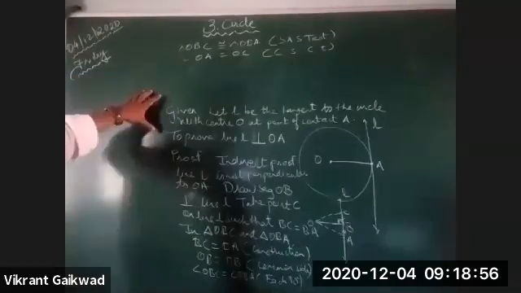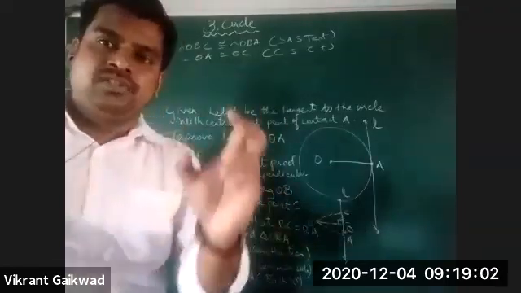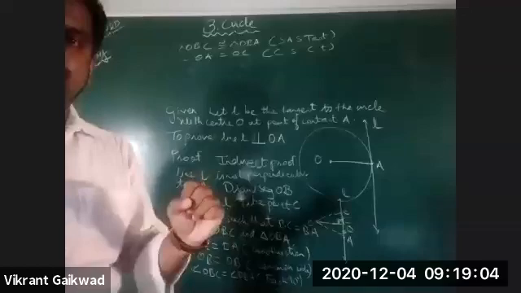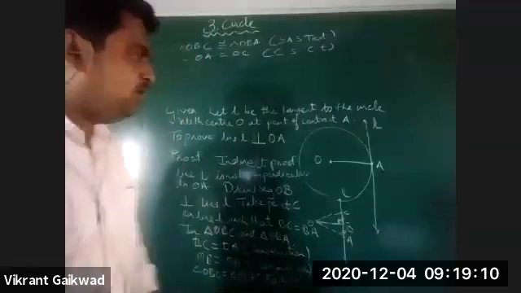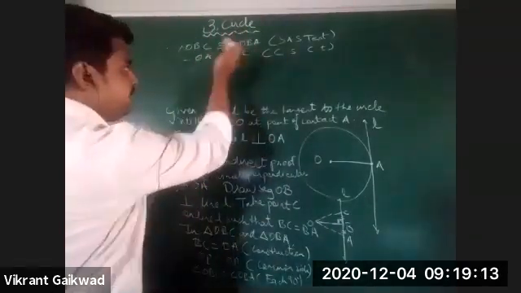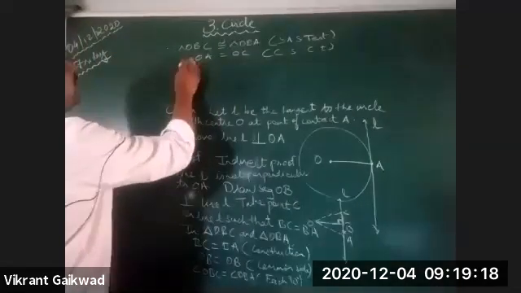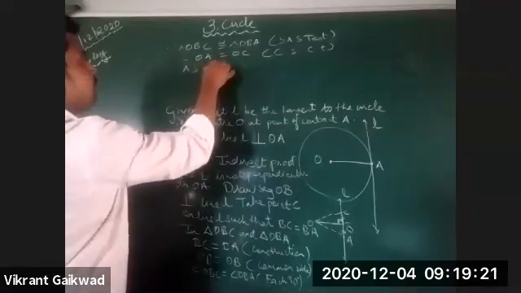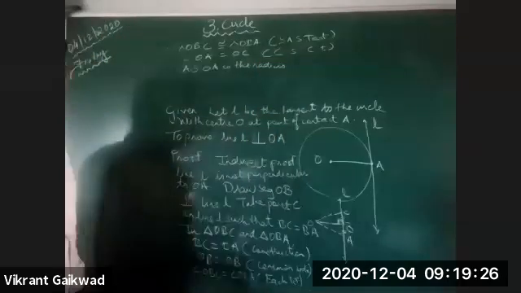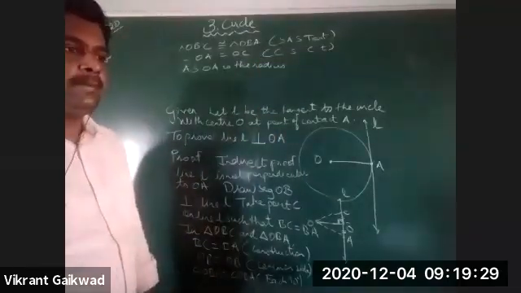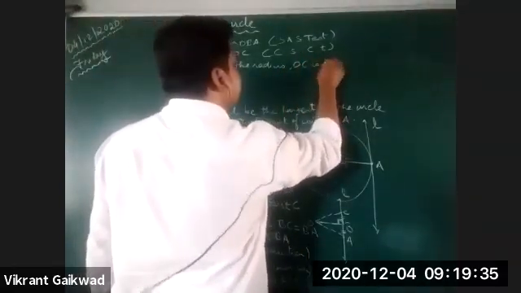Now, what has happened with the things we have with us? OA is the radius, so that means OC is also the radius. As OA is the radius, OC is the radius.